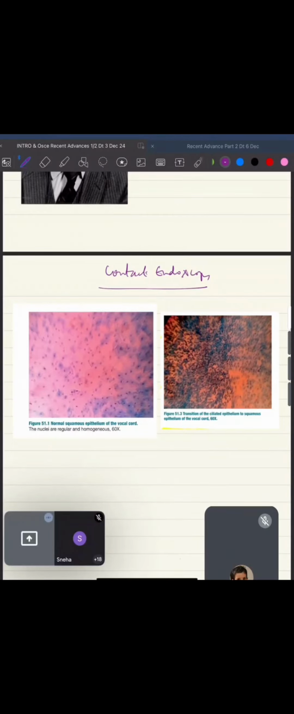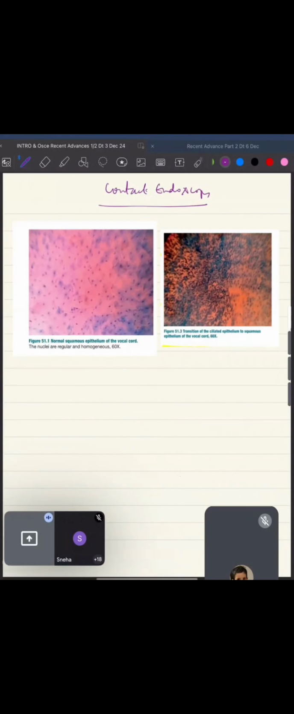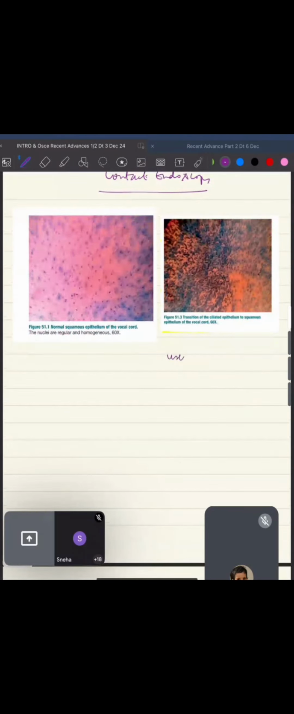Okay? What else can they ask over here? Let me let you know: two or three things. They'll ask you what the uses are, what the principles are. Second question is which dye is used in this. They use methylene blue dye in contact endoscopy, and it has 60x and 150x magnification power as compared to a normal one.